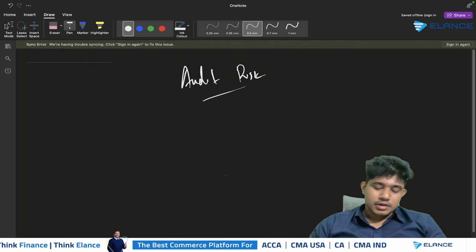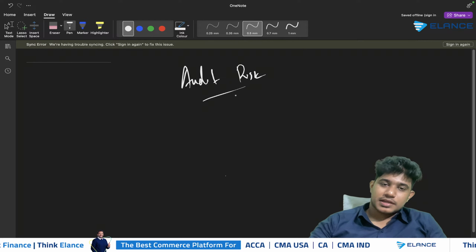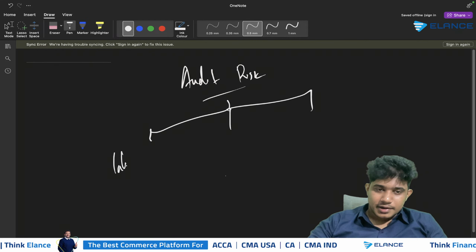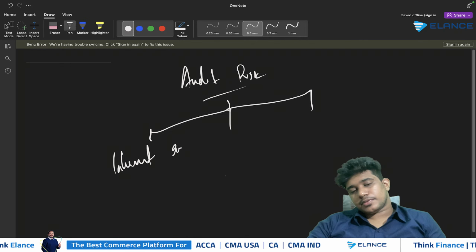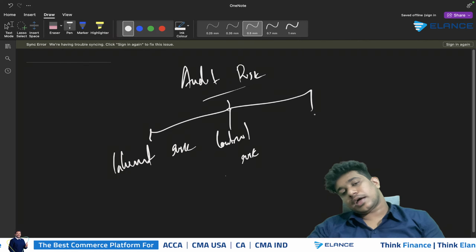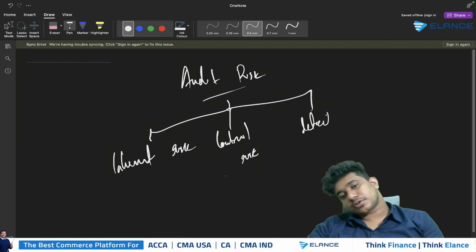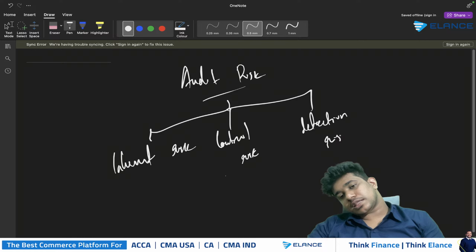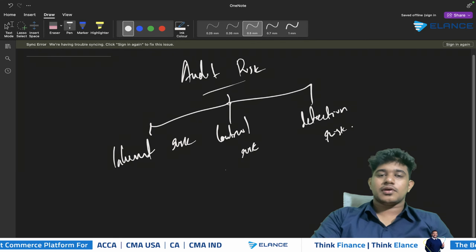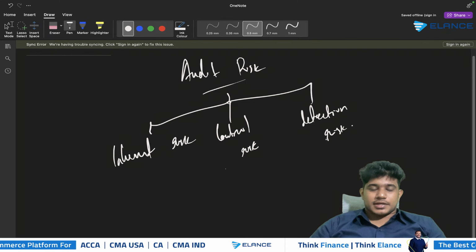When it comes to the area of audit risk, we know that it's a combination of three different risks, which includes inherent risk, control risk, and detection risk. So these are the basic three set of risks that will be arising in the scenario: inherent risk, control risk, and detection risk.